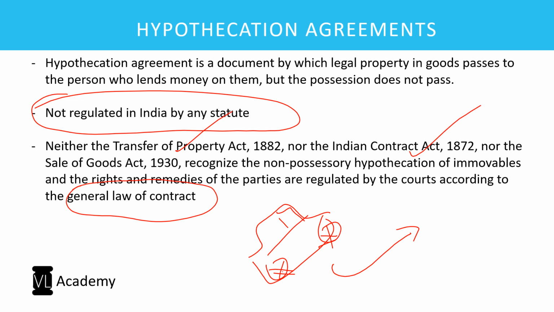Same is the case, and for you to better relate, in the case of Ola and Uber, where at times they would be financing certain vehicles, correct? You will take the vehicle, you will run the vehicle, but the title will still be with them. Unless you make all the payments as per the contract, that is the hypothecation agreement, your title will not be transferred in your name. So this is about a hypothecation agreement.